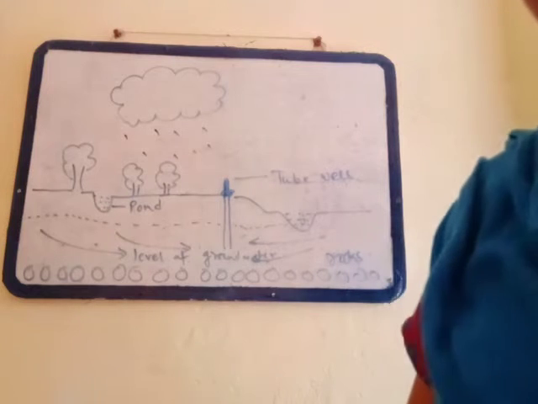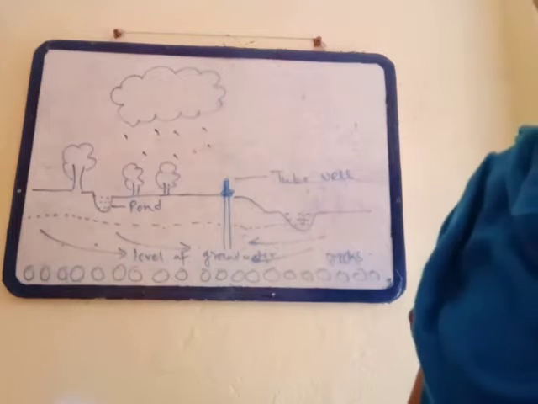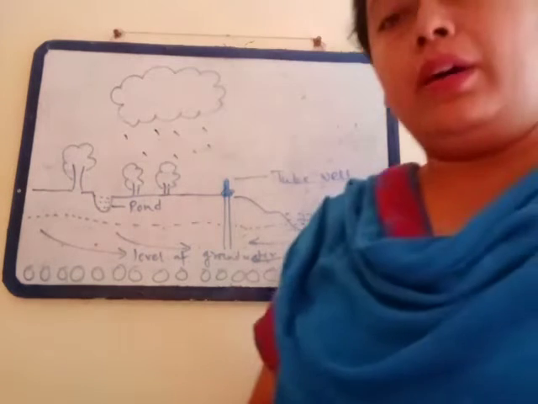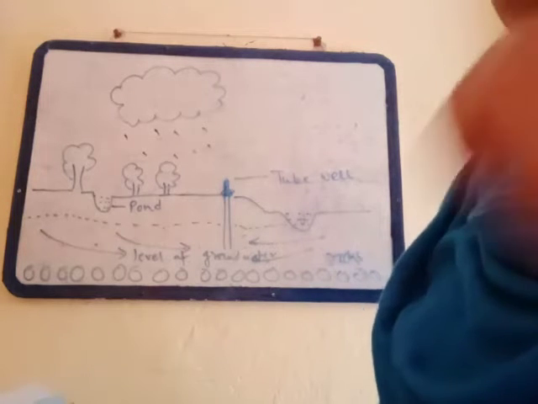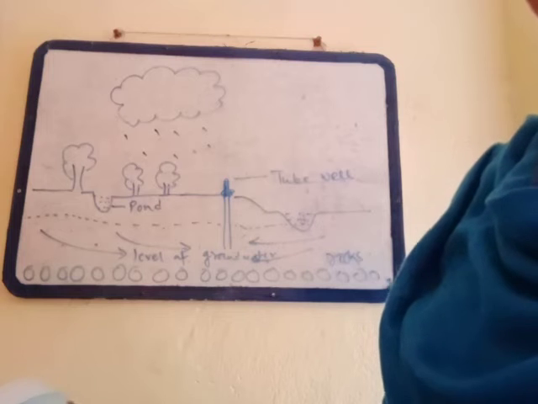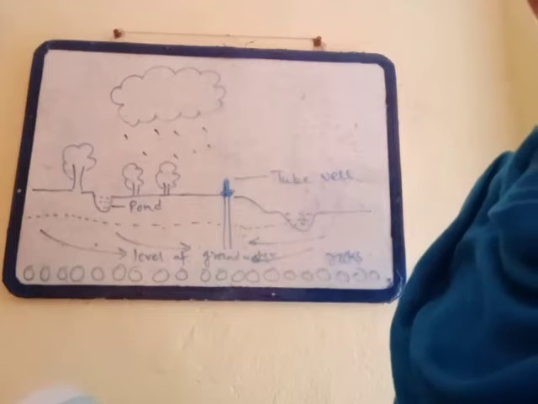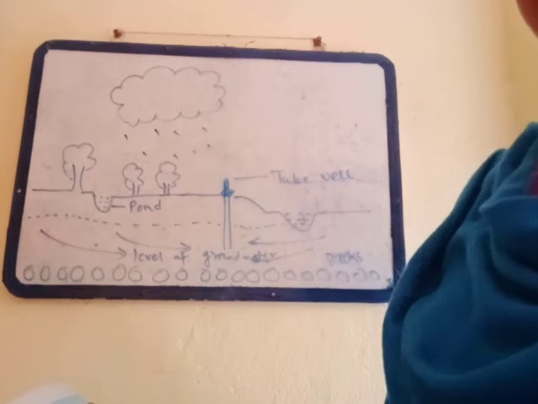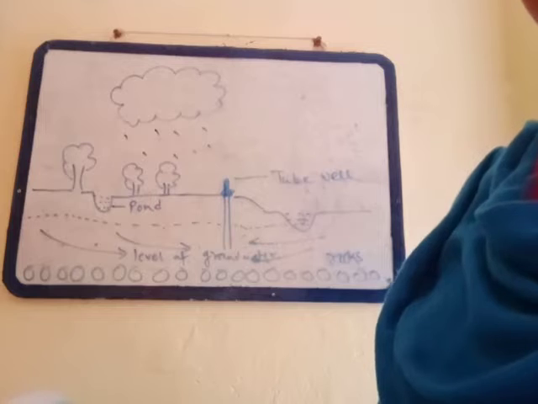When it rains, some rainwater seeps into the ground until it comes to the layer of rock through which it cannot pass. Here it forms an underground pool. This is called groundwater. Now I am going to explain how we get this groundwater. Rain seeps into the ground, and when the water comes to a layer of rock through which it cannot pass, it forms a pool. More water is added to this pool by seepage from nearby streams, rivers, lakes and ponds.